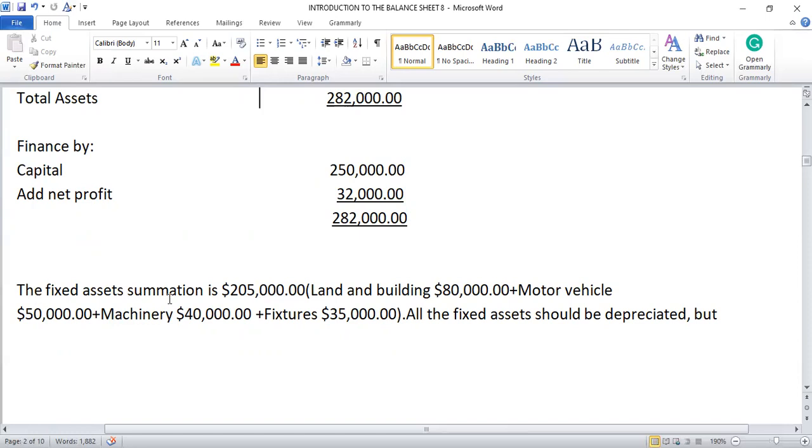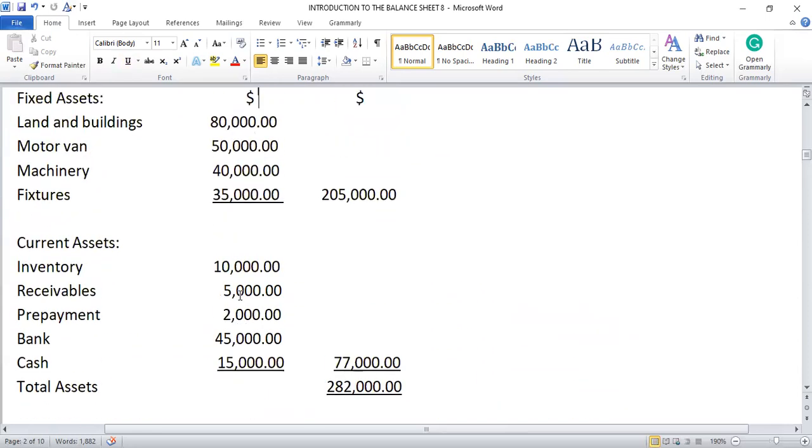The fixed asset summation is $205,000, and it consists of what? Land and buildings, $80,000, motor vehicle, $50,000, machinery, $40,000, fixtures, $35,000. That's the 205 fixed asset, as I've explained here.